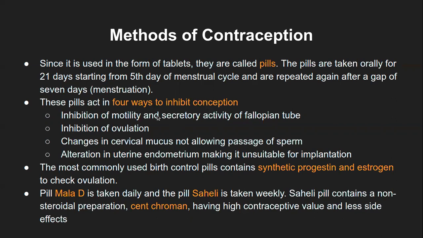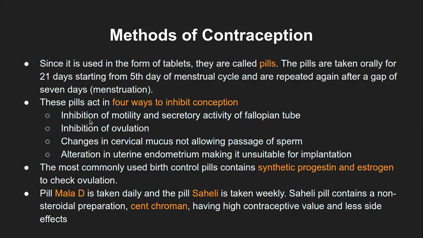These pills act in four ways to inhibit conception. So there are possible mechanisms by which they can act. It can be only one way, or it can be a combination of ways, depending on the dosage that is being given. Because it contains both progesterone and estrogen mostly, it can act in any of these ways to inhibit the conception.